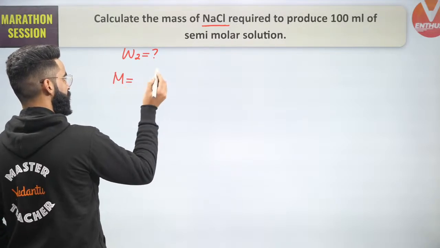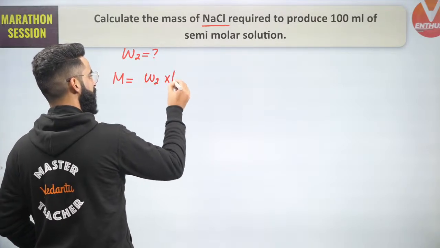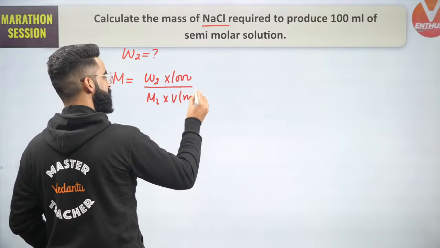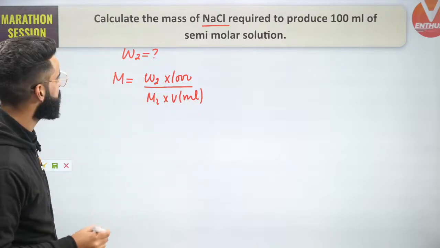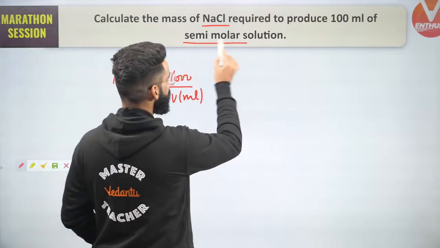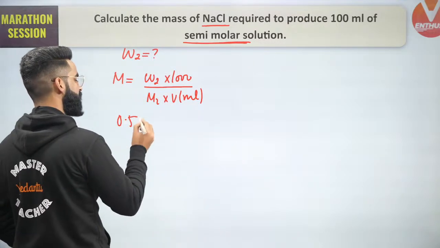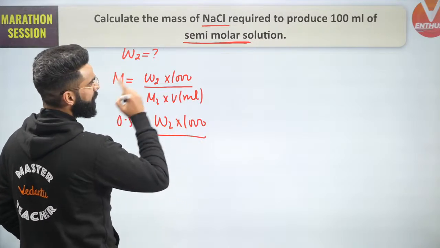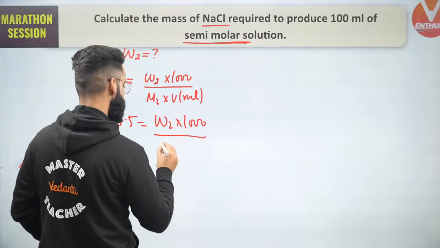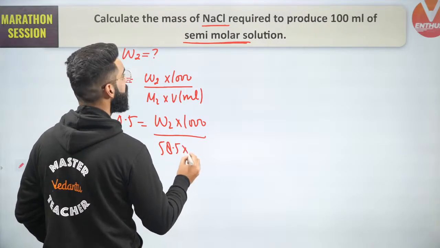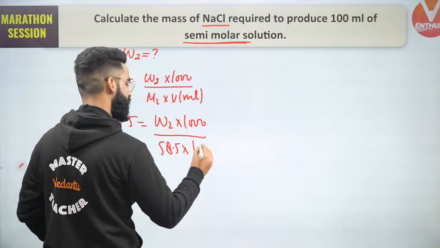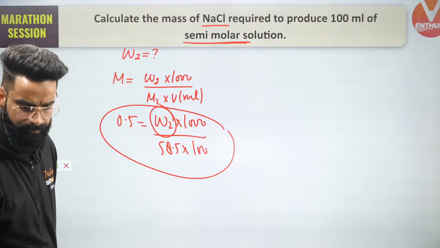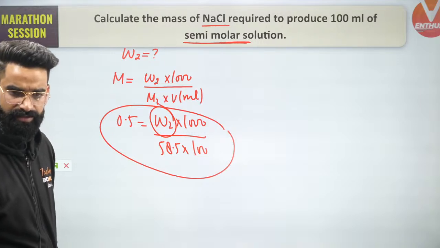A few minutes back, I gave you the formula for molarity, which is equal to W2 multiplied by 1000 divided by M2 multiplied by volume of solution in ml. This is something which we know. Now guys, semi-molar solution means molarity of the solution is 0.5, equal to W2 multiplied by 1000 divided by molar mass of solute. The solute is NaCl, whose molar mass is 58.5 grams per mole. The volume of the solution is given as 100. Just solve this equation and get the value of W2. That will be the answer, the simplest answer, guys, correct?